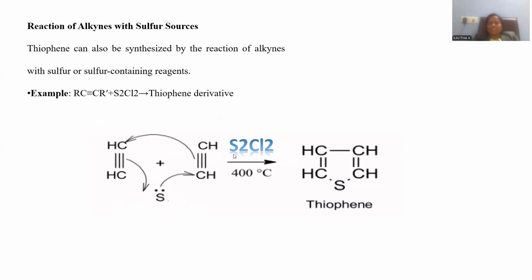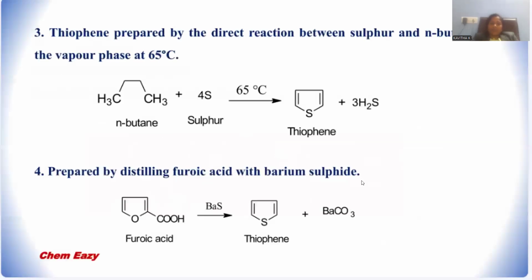The name is pronounced as disulfur dichloride. It is a sulfur-rich compound, which will be treated with acetylene. Again, the cyclization proceeds, but the sulfur source is different. The reaction is again carried out at a temperature of 400 degrees centigrade, giving rise to thiophene as the final product.